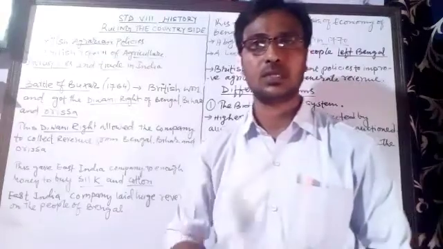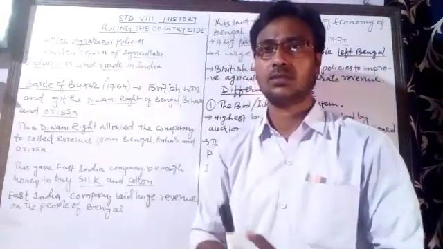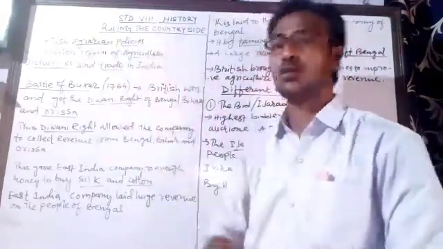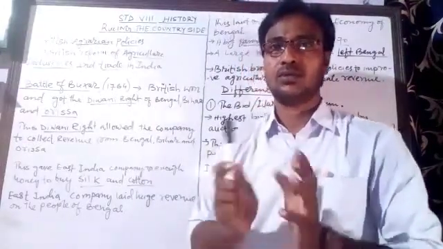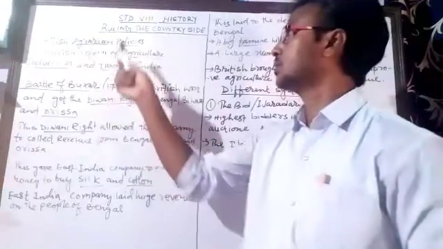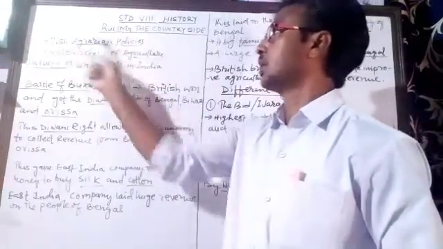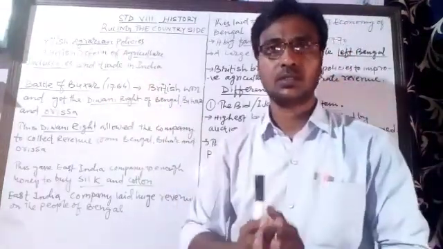We have studied our history chapter 1, history chapter 2, and today we are going to study history chapter 3, Ruling the Countryside. It is a very important chapter, though it is a small chapter. Students, the chapter starts with the British agrarian policy.